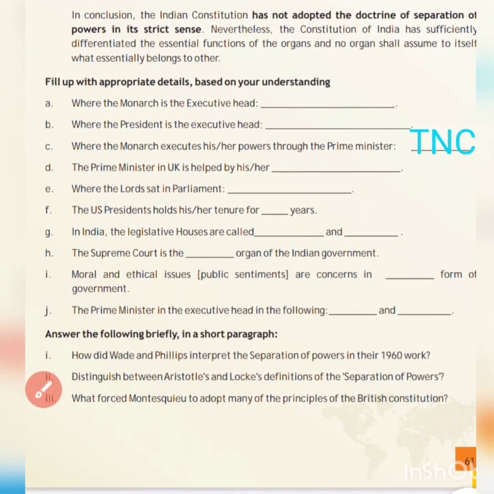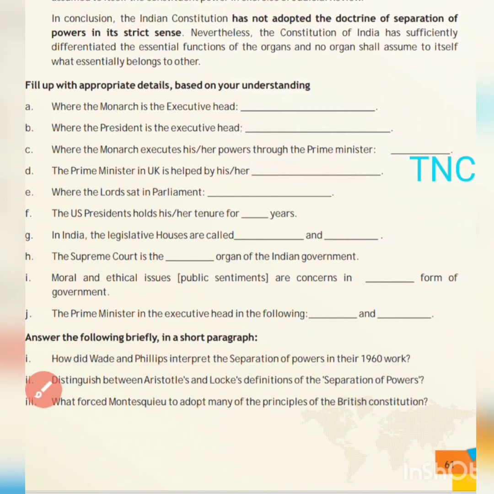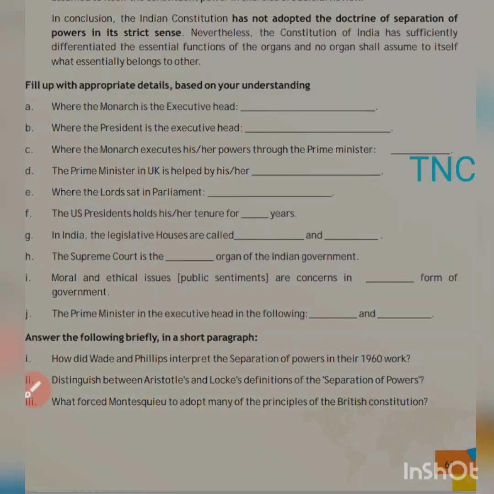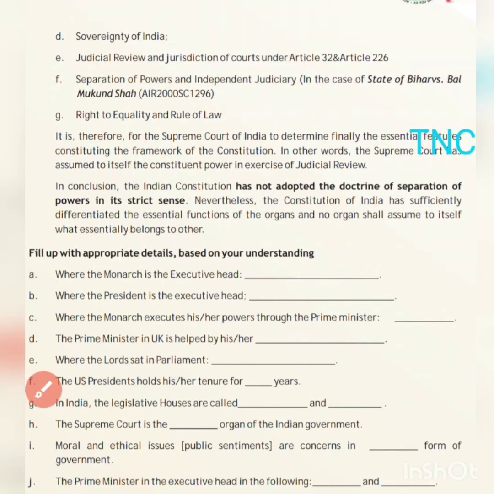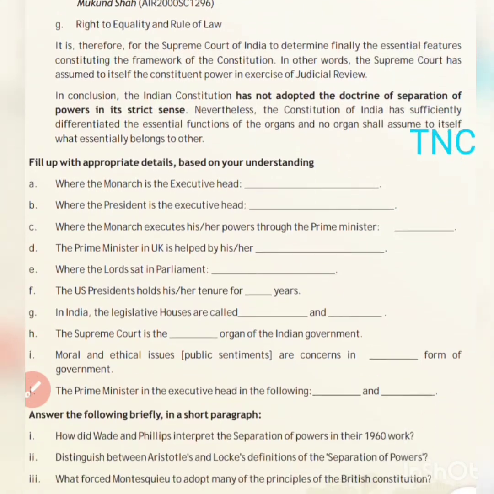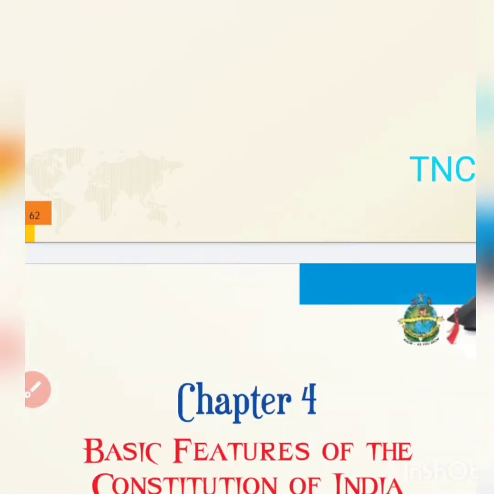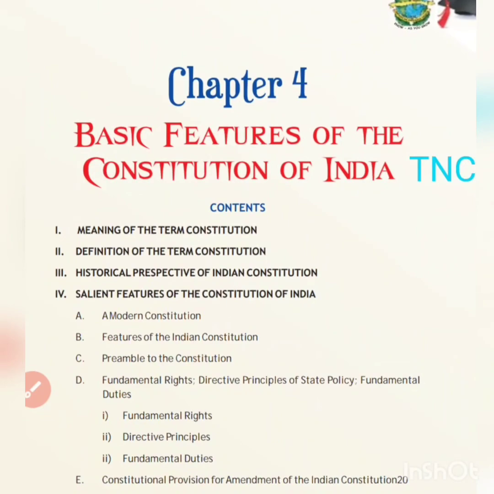In conclusion, the Indian Constitution has not adopted the doctrine of separation of powers in its strict sense. Nevertheless, the Constitution has sufficiently differentiated the essential functions of organs, and no organ shall assume to itself what essentially belongs to the other. We don't have separation of powers in its extreme or strict sense, but we do have separation of powers as per the Constitution, and one organ cannot interfere into the powers or functions of the other organ. So that's all, and here this chapter is completed. Now we will be beginning this chapter 4 in the next video.